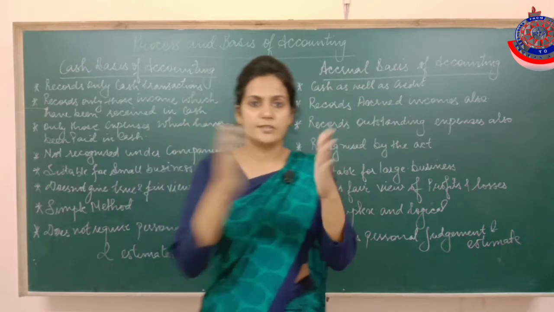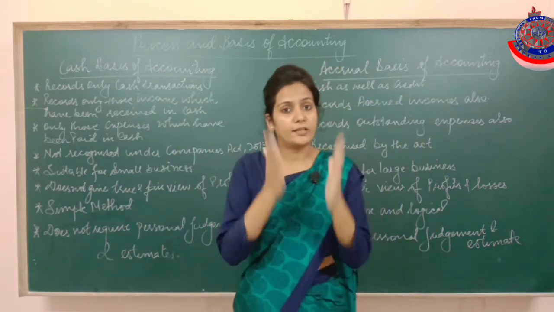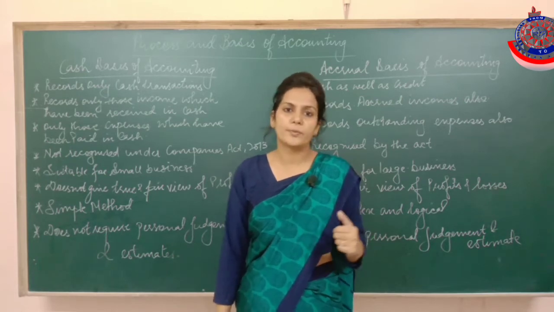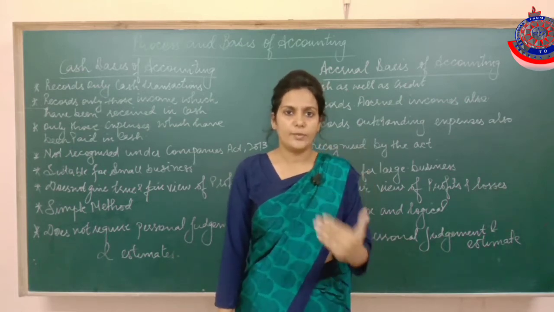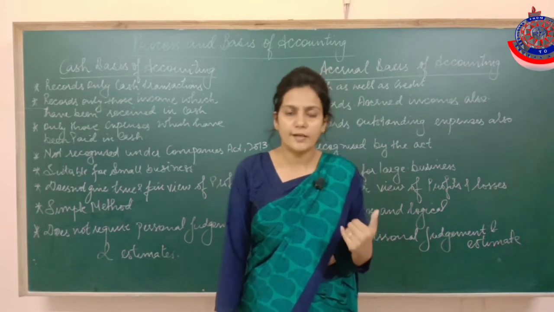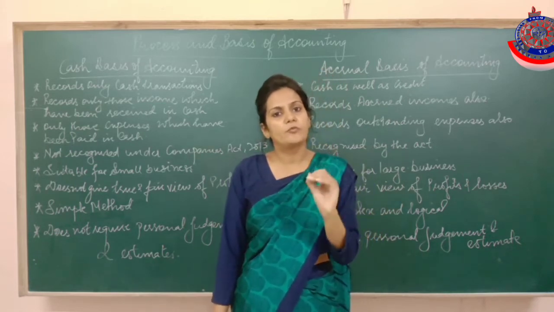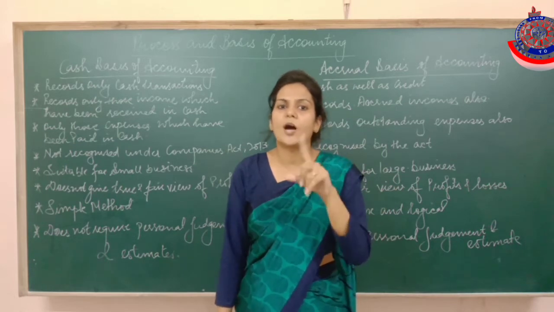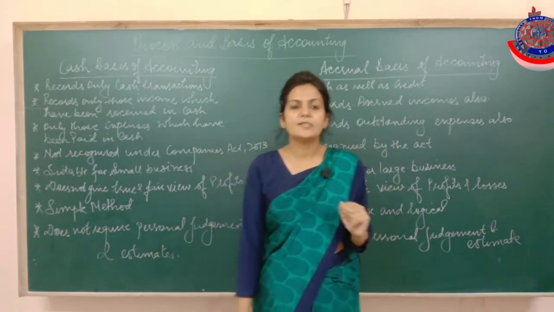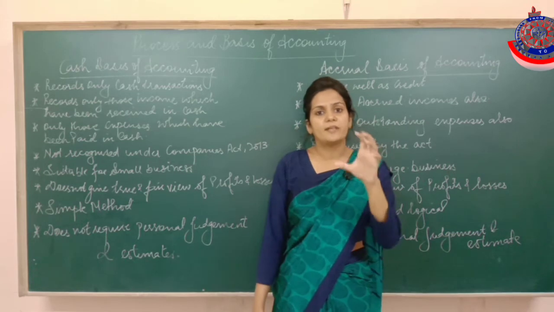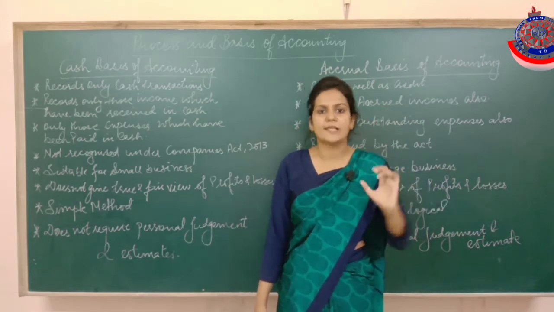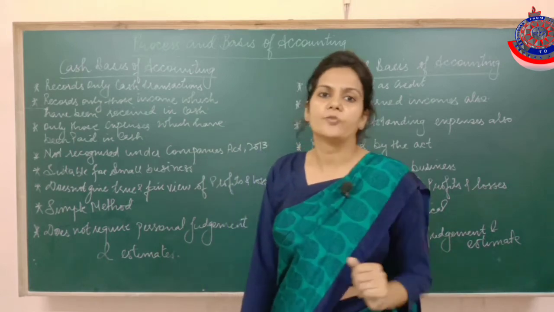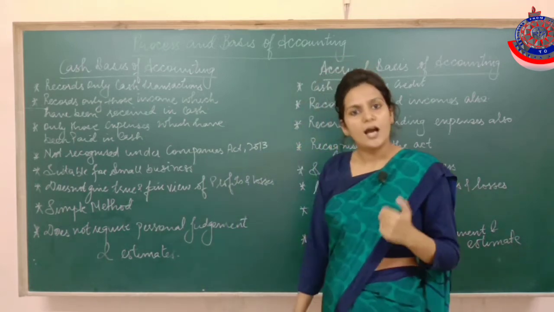Suppose the building in which your business operates, you have taken that building on rent. You are paying rent of ₹1,000 per month, let's say. So it means in one year you have to pay total 12,000 rent, but you have paid rent of ₹7,000 only. It means rent of 5,000 is outstanding. Outstanding means the liability, the rent which you have not paid yet. You had to pay 12,000, but you have paid only 7,000. Still 5 months rent is outstanding.